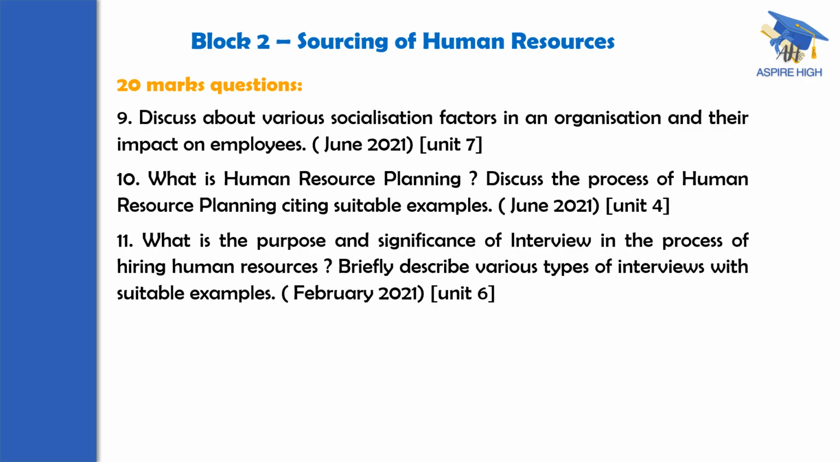Now an interesting point is to be taken note. Now we are in the June 2021 paper. One question is already seen, the 8th question in this list. The 9th question is: discuss various socialization factors in an organization and their impact on employees, from Unit 7. Okay, good. But there is one more question from June 2021, from Unit 4.